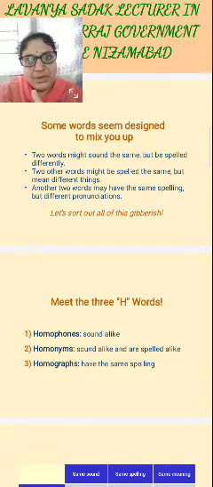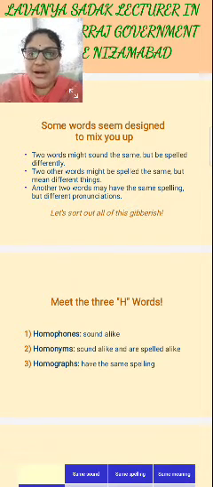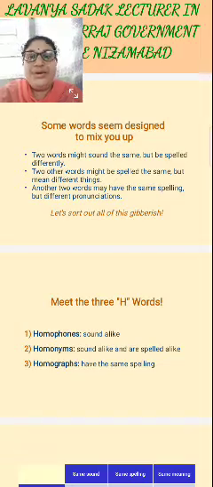Spelling is same and the pronunciation is also same but the meaning is different. And another two words may have the same spelling but different pronunciation. Right? Same spelling but pronunciation is different. By the situation we will change the pronunciation. The spelling remains as it is but the pronunciation will be changed. Yes? Yeah. That comes under the homographs.